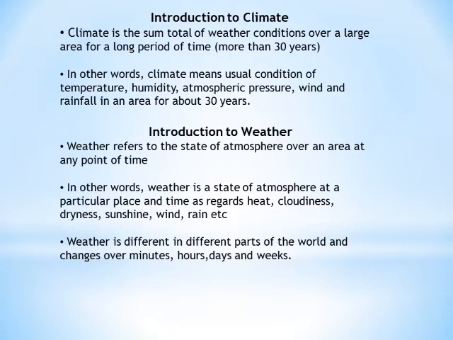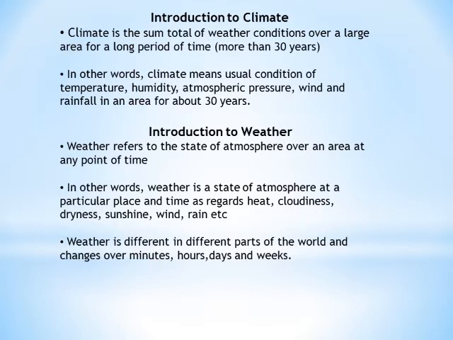Climate means the usual condition of temperature, humidity, atmospheric pressure, wind, rainfall and other elements in an area for about 30 years or more than 30 years. But this period is usually taken as 30 years. The average period is 30 years. So climate is the sum total of the weather conditions prevailing over an area for a long period of time.